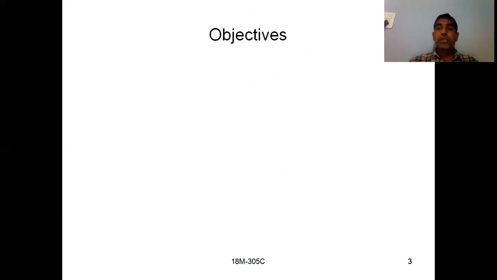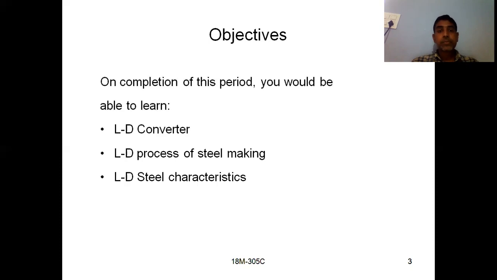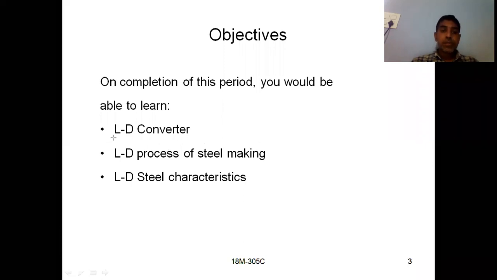So today we are going to discuss production of steel by using the LD converter. In the previous session we discussed production of steel by using the Bessemer converter. Now we are going to learn the production of steel by using the LD converter. Here we are going to learn these concepts: what is an LD converter, and what is the difference between this LD converter and your Bessemer converter.